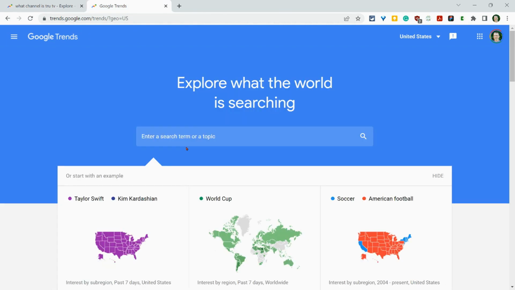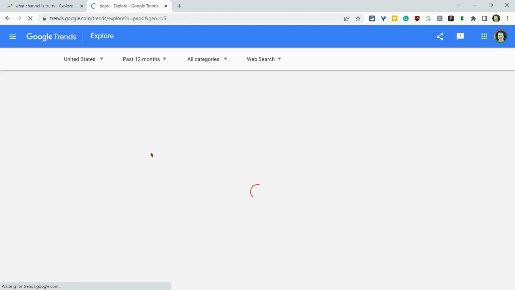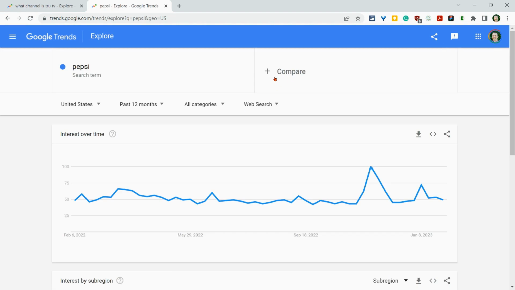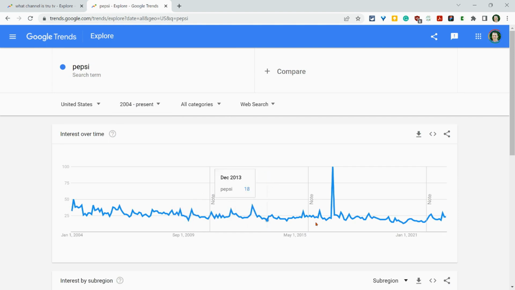But we're gonna raise this up a little bit. So let me do Pepsi as a search term, and I'll show you why I'm doing it in this order in a second. So we're gonna do Pepsi as a search term. And then let's set this all the way to 2004 to present. Okay, and we notice a spike. And again, you might dive in with your students: why was there a spike?